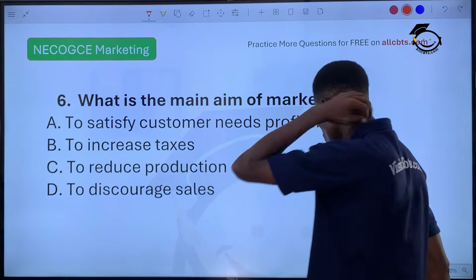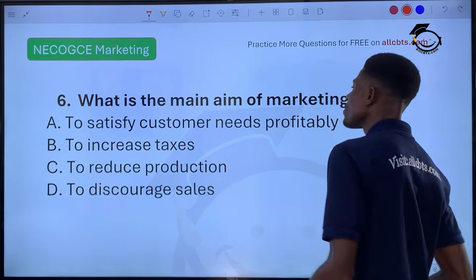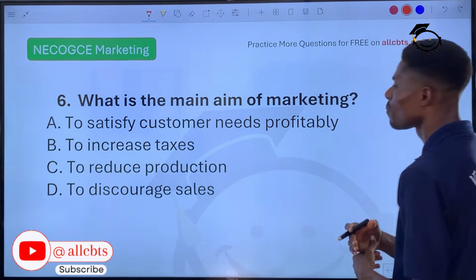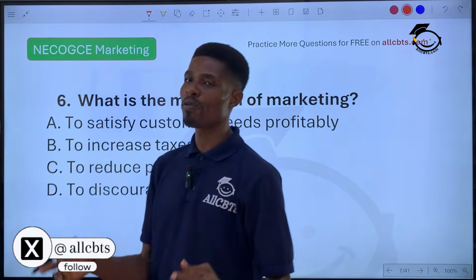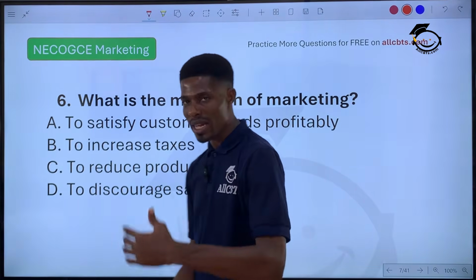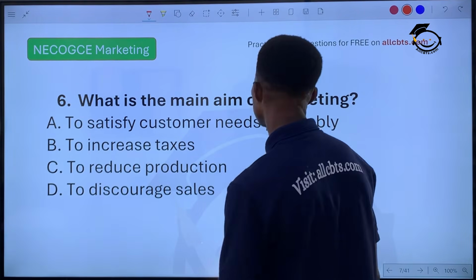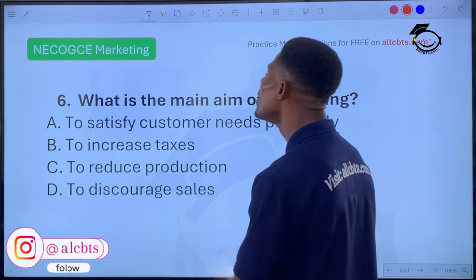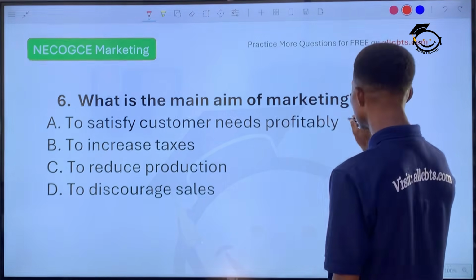So the correct answer to this will be A, to satisfy customers' needs profitably, because the goal of every business is to also make profits, but they must also satisfy customers' needs by exchanging goods and services. Option A, to satisfy customers' needs profitably.